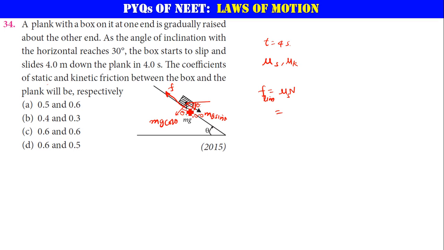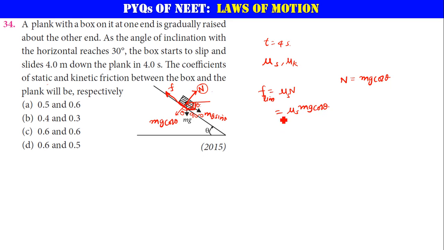This is where the contact is, so the normal reaction will be perpendicular to that, normal to the surface. That will be your N. Now what is N here? When there is no motion in this direction, that means the normal reaction and mg cos theta balance each other. So F limiting is mu s times mg cos theta.